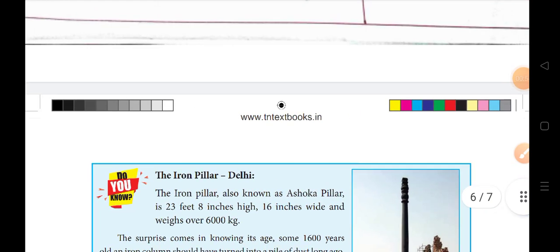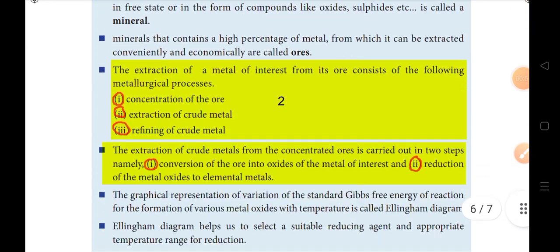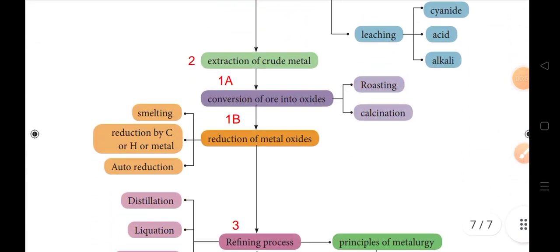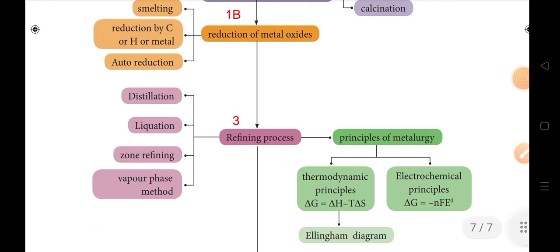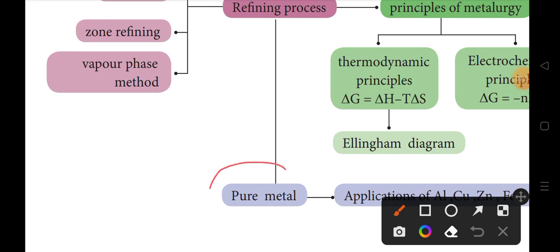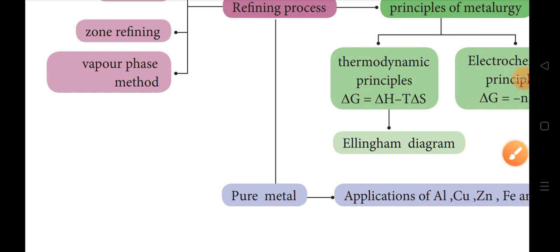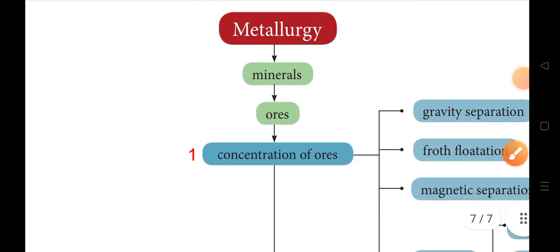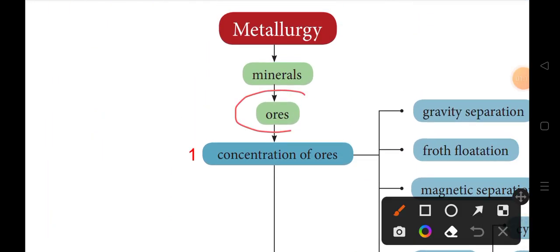Metallurgy means nothing but the extraction of pure metal. In summary, pure metal extracted from its ores, that is the metallurgy.